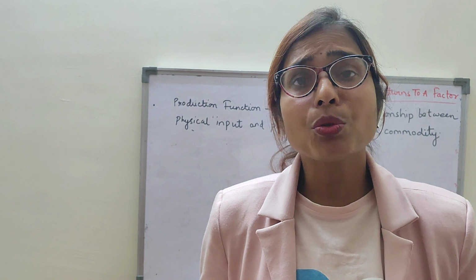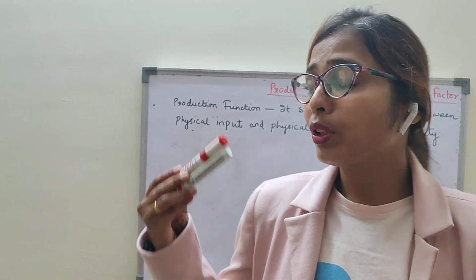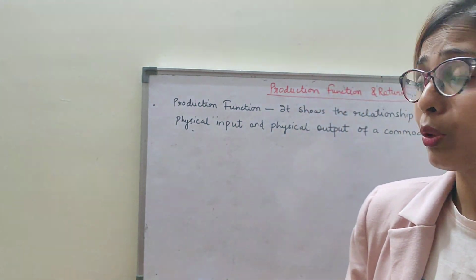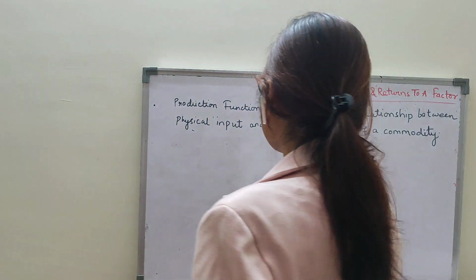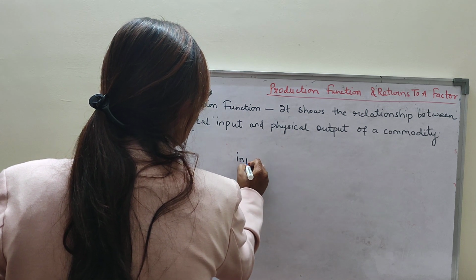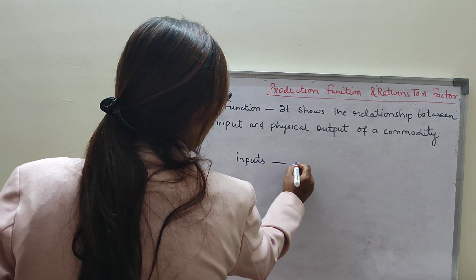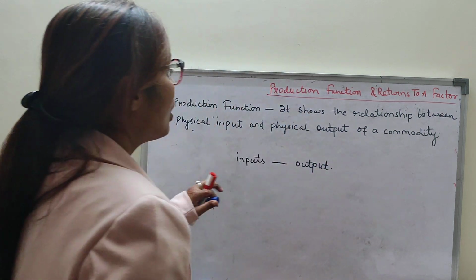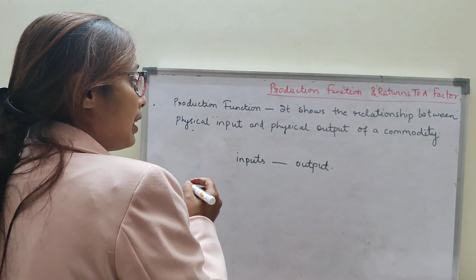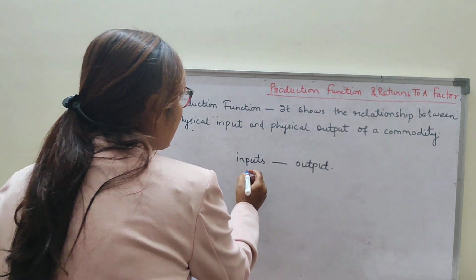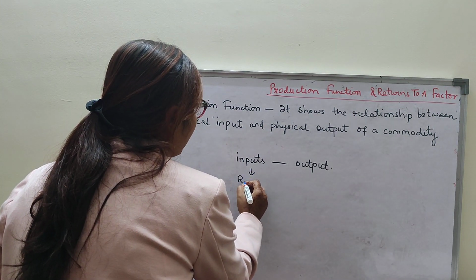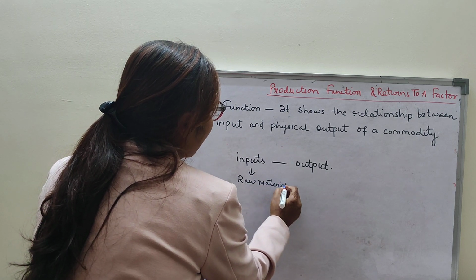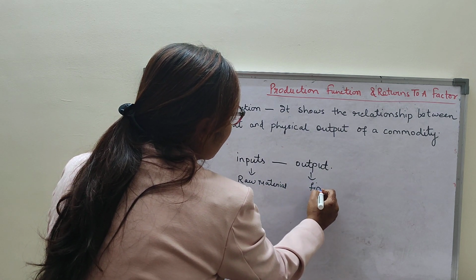Now coming to production. So what is the production function? First, before we understand the production function, what is production? Production means, children, converting inputs into outputs. In simple words we can say that it is the transformation of raw materials into finished goods.